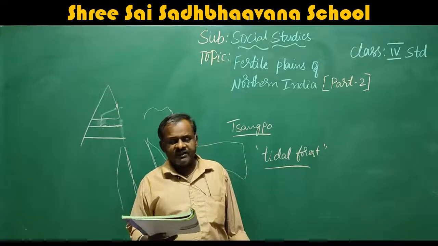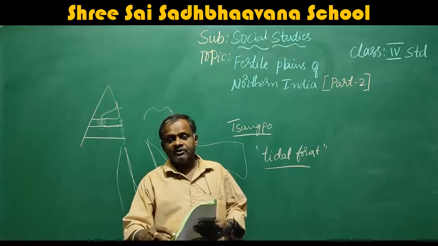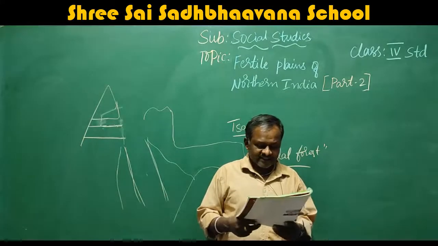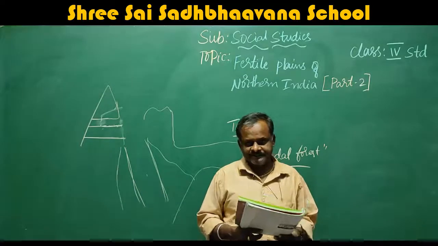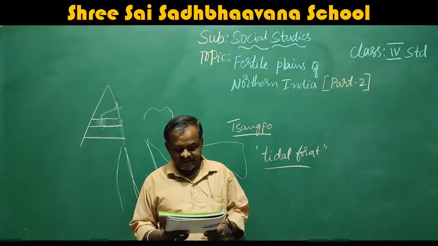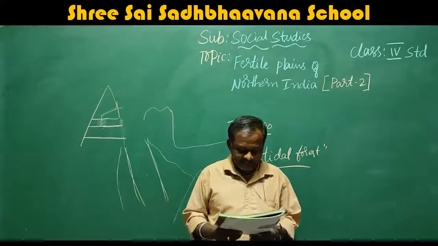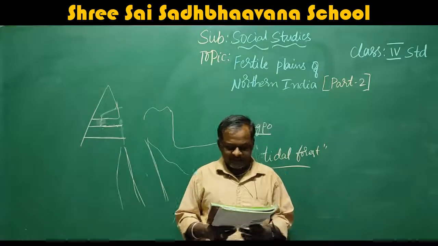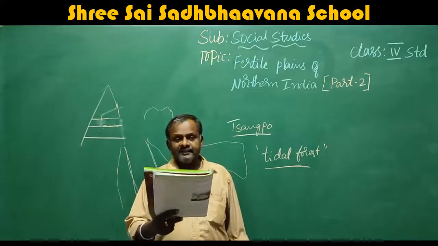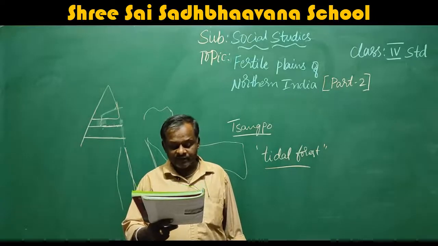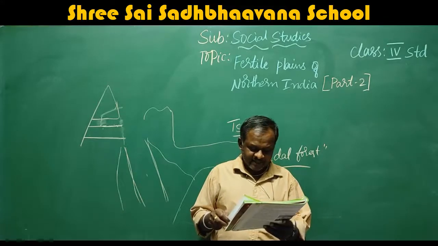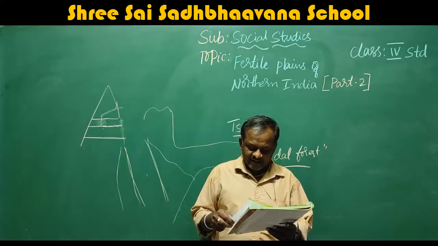Next come to people of the northern plains. How they will live, what is their culture, everything they have given here. Most people living in this area are farmers, as the soil is very fertile. Because of the favorable climatic condition, irrigation is possible. Some people work in sugar, cotton, jute, textile, paper, leather, fertilizer and chemical industries. Many people are also good artisans and their handicrafts made of wood, metal and clay are very famous.